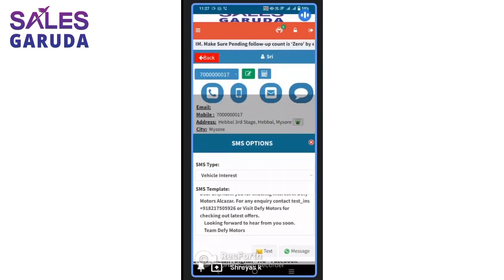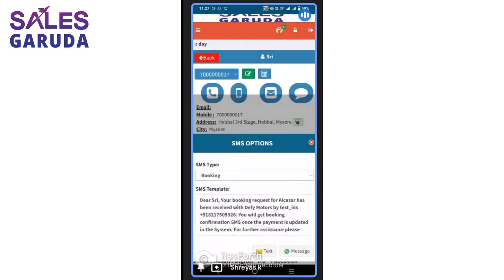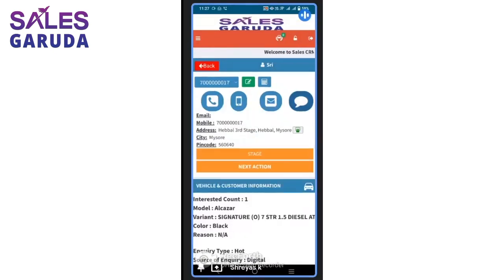If I want to send an email, there is a third option. If I want to send a text message or a WhatsApp message, I can just select the WhatsApp message template and automatically the message will pop up here. I can send a WhatsApp message to the customer. These are the 4 communication channels that we have activated, which can be used by a DSA who's on road, or by the digital team or call center team who's sitting in the office.